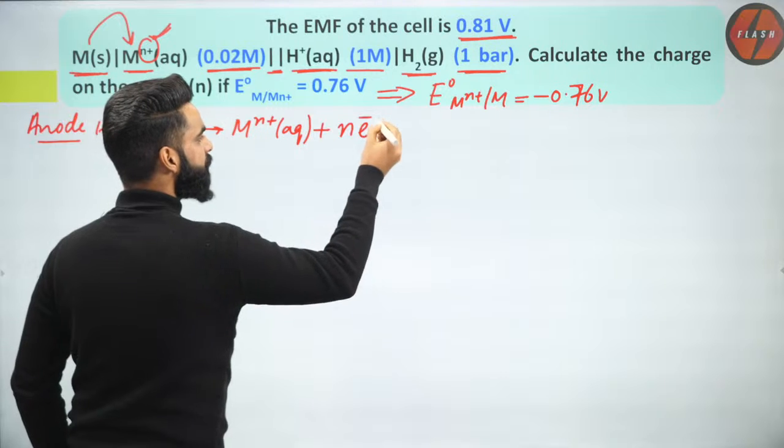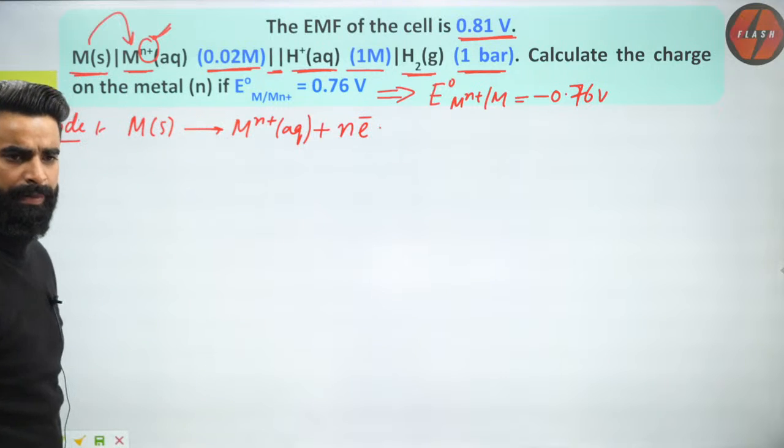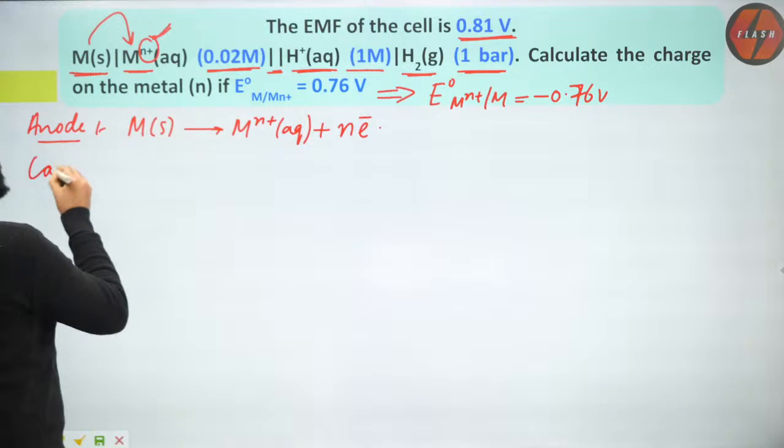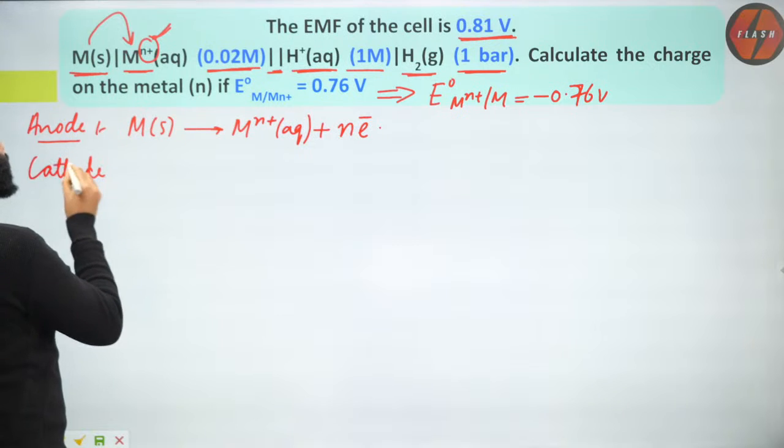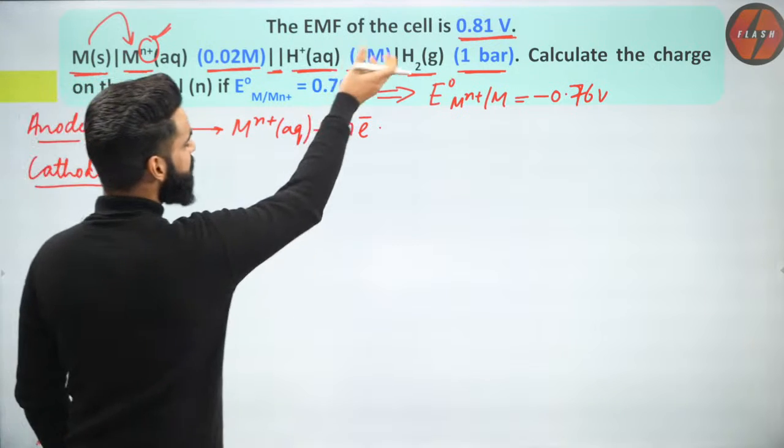So it has to lose how many electrons? N electrons it has to lose. Very simple. Okay. What about the cathode, guys? What about the reaction which is going to take place at cathode? At cathode, reduction will be taking place.